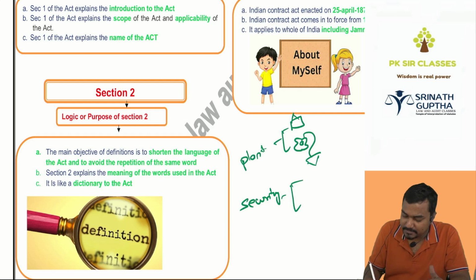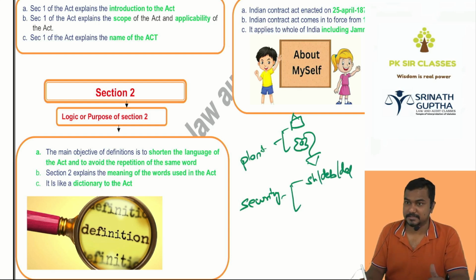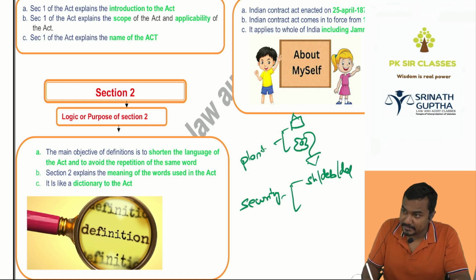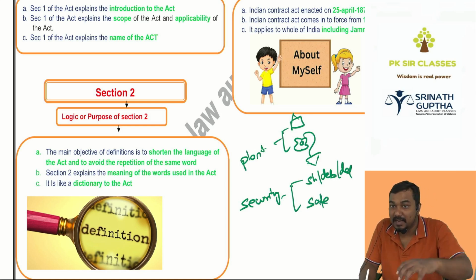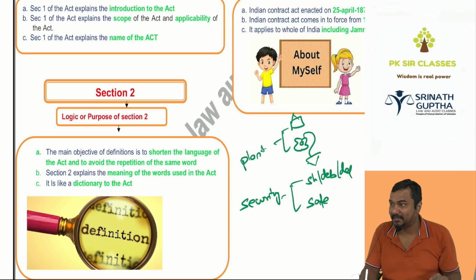Security has two meanings: shares, debentures, deposits, which we call securities. And one more security in the Contract Act means securing, that is, pledge. So another meaning of security is safeguarding.